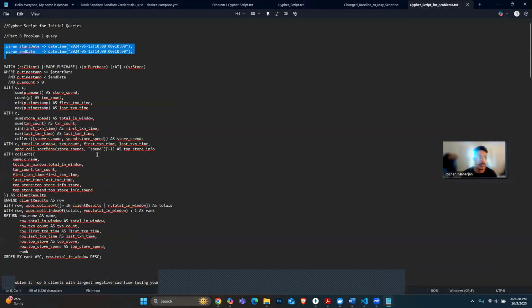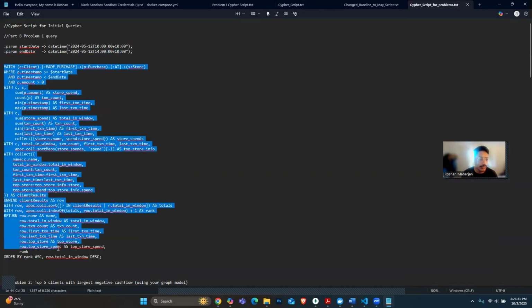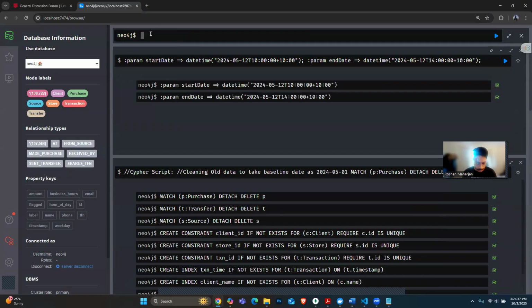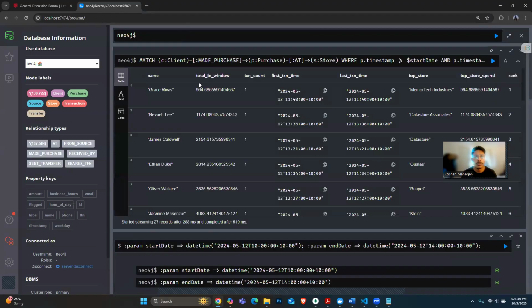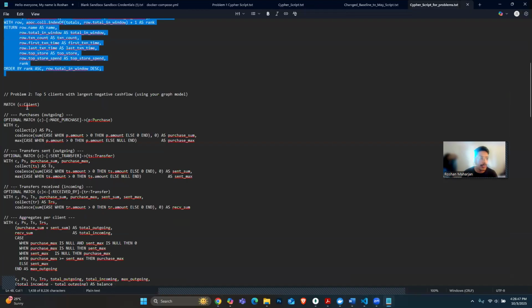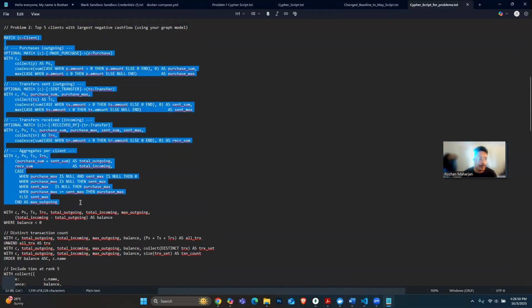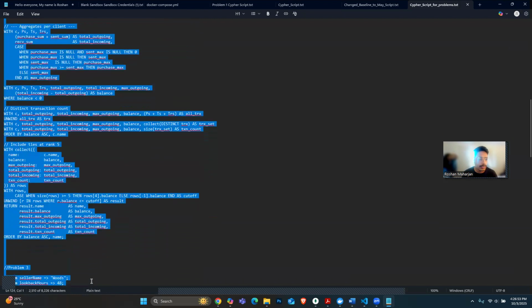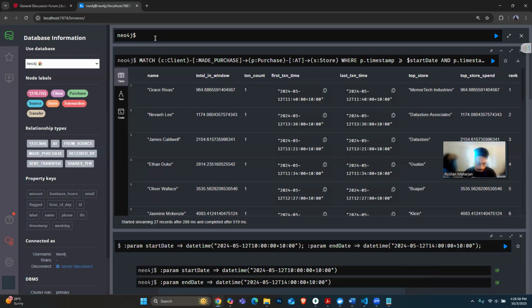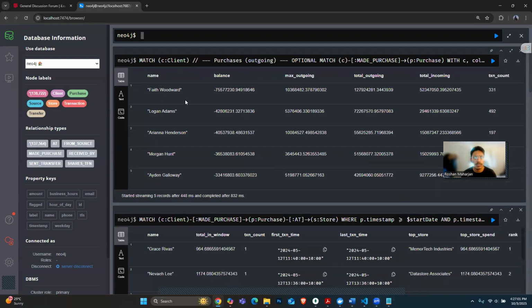And for query 1, this is the Cypher script. If I run this, the required output is shown. This is the assignment's requirement for the part B query. I have the Cypher script as this one. It will give the top 5 list with the negative balance.